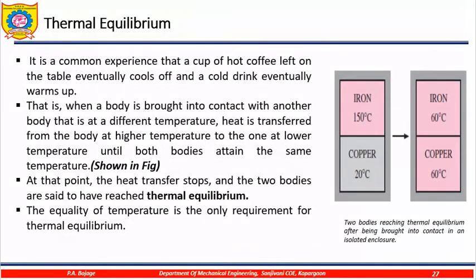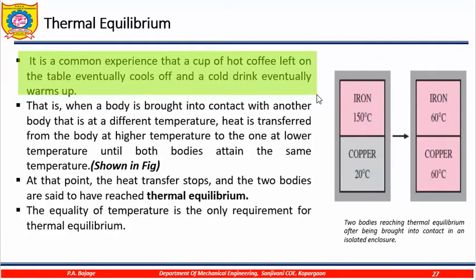Now, again let us discuss in short the thermal equilibrium part. So, it is in common practice that a cup of hot tea or a coffee, when you place on a table, it starts to cool off. Why the hot coffee starts cooling? Because there is a thermal barrier. The surrounding temperature, assume it is 25 degrees, the temperature of coffee is 75 degrees. So, the temperature difference delta T, 75 minus 25, is 50. So, naturally the heat will start moving from a higher temperature gradient to a lower temperature gradient.